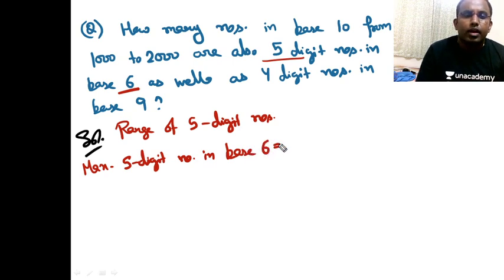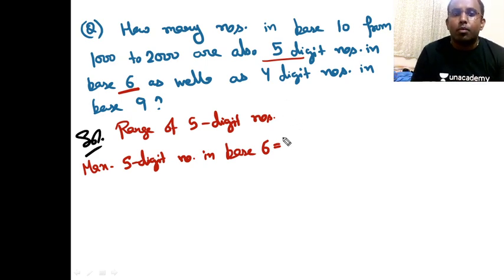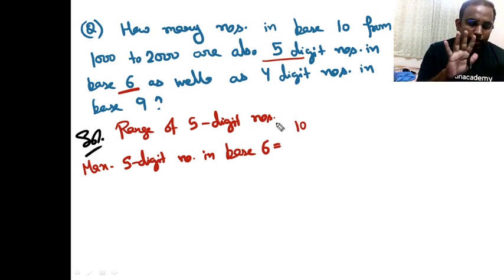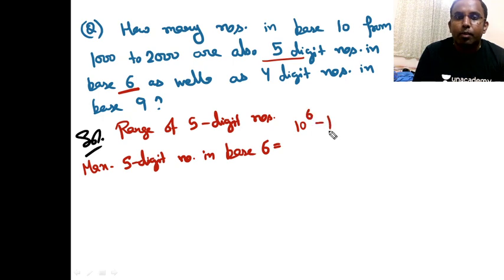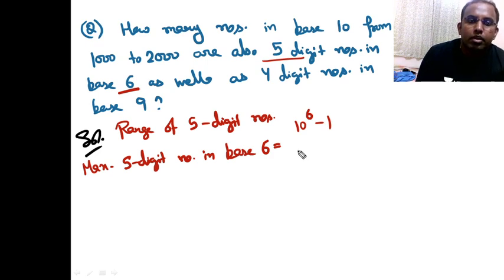We can directly write actually, right? So what is it in base 10? In base 10 it is the maximum 5-digit number. In base 6 is how much? Tell me. In base 10 it is 10 raised to how much? Tell me. Maximum 5-digit number in base 10 is 99999, that is 5 times, right? That should be 10 raised to 5 minus 1. So here it should be the maximum 5-digit number in base 6.